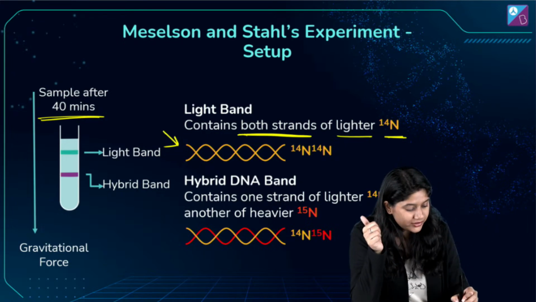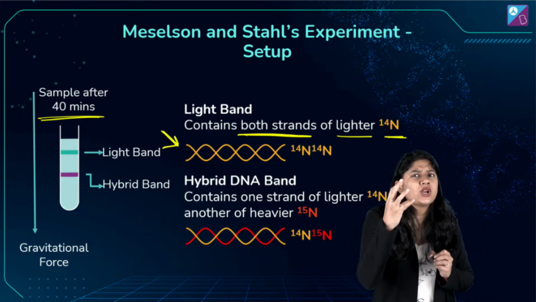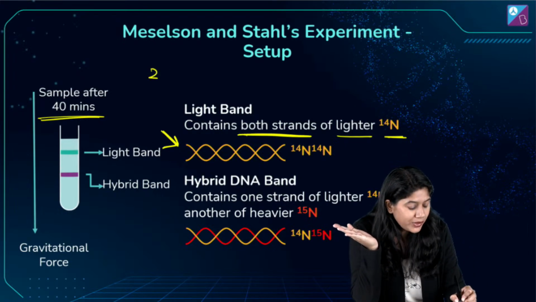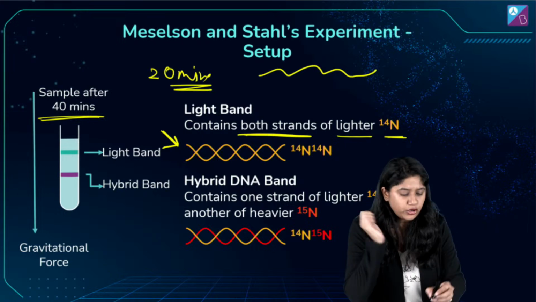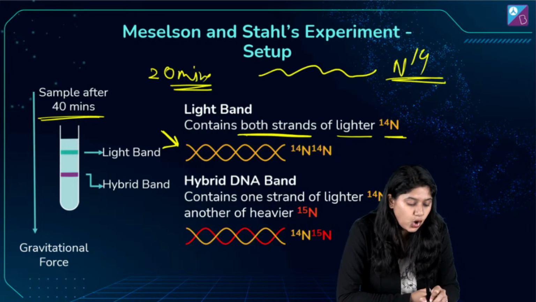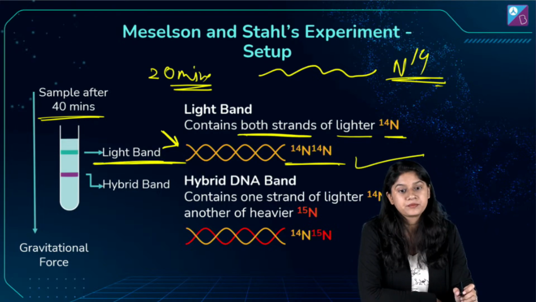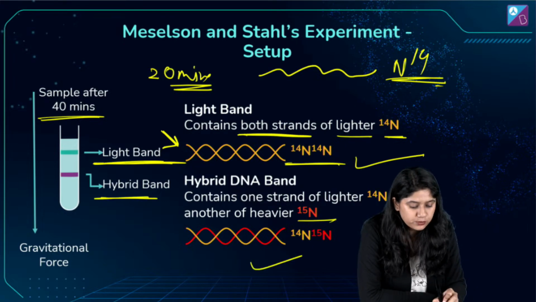Yes? We saw the semi-conservative nature of the DNA. पूरा कॉपी नहीं हो रहा है, आधा ही हो रहा है. तो फर्स्ट 20 मिनट्स के बाद में जो हमारे पास में जो N14 था उसने अपनी दोबारा से कॉपी बनाई and we have a strand which is light band. Clear, everyone? And we have the hybrid also.